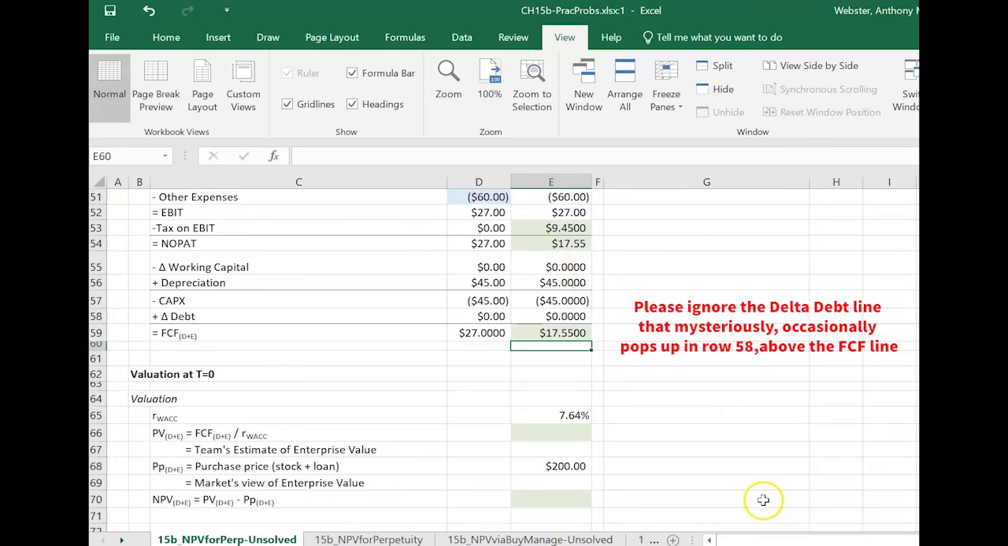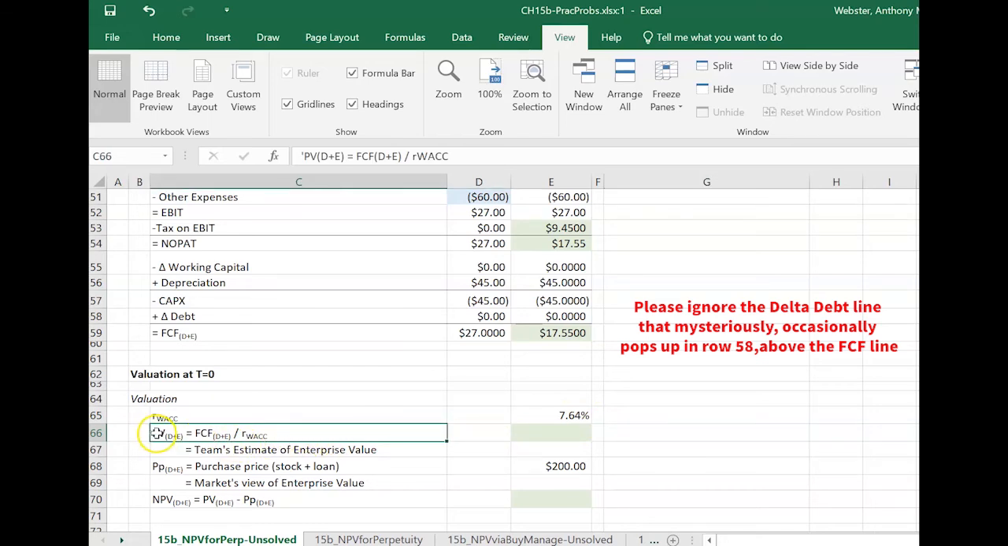Okay, so with that in our pocket, we're ready to jump down and get our team's estimate of enterprise value here. So in general, the enterprise value estimate is the present value of all the cash flows available to the entire team, debt investors and equity investors, measured for as long as the team is involved with this entity. So in this case, the team is involved forever, and that means we can use our perpetuity formula to get the present value.